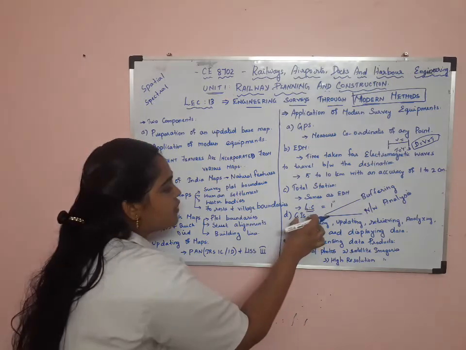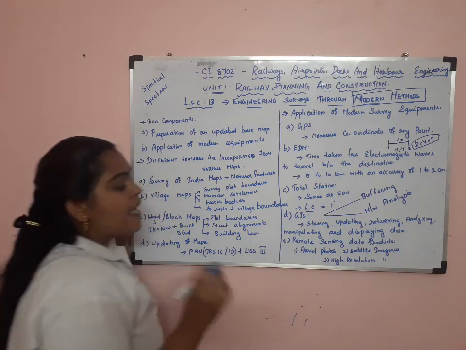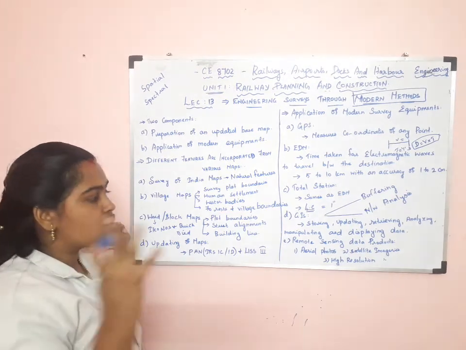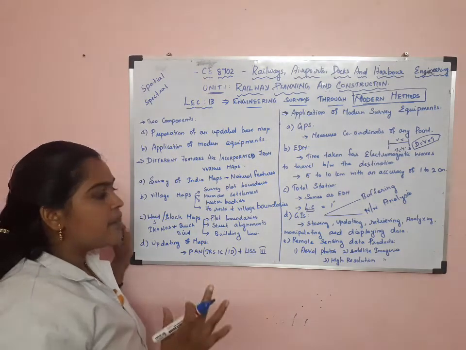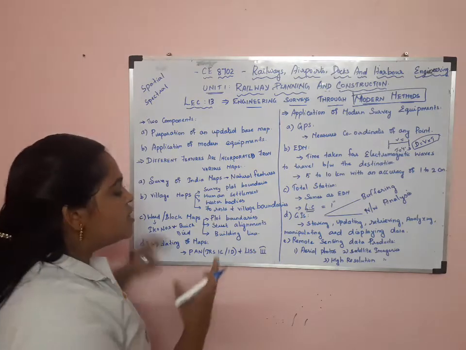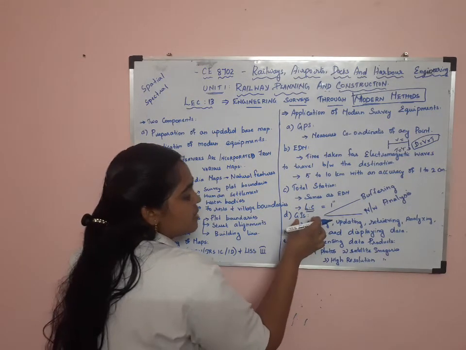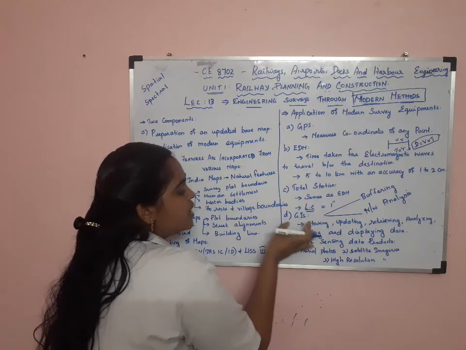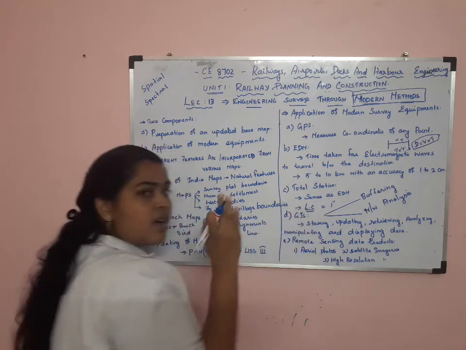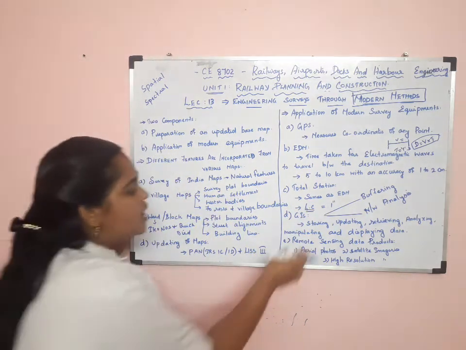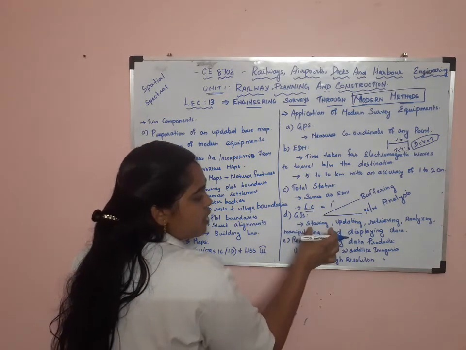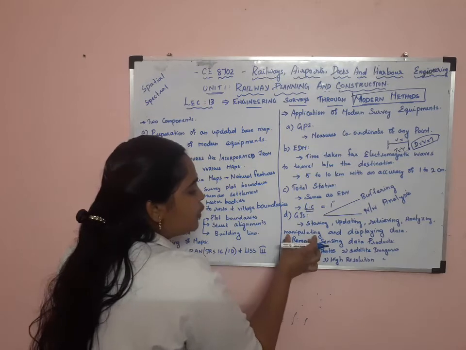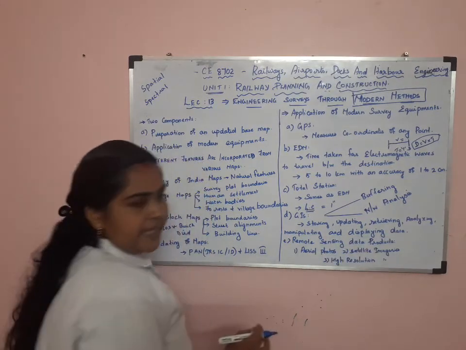So this Geographical Information System is used to collect or store a database. Database means a collection of information. It is software, or a combination of software and hardware, used for storing, updating, retrieving, analyzing, manipulating and displaying the data.